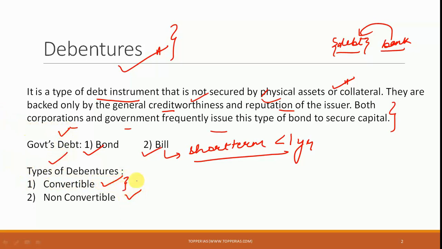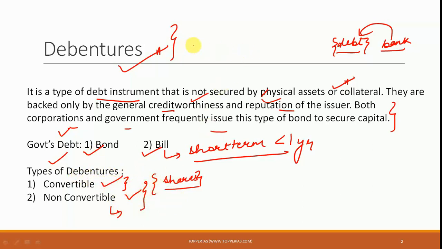In the convertible type, in return for the debt that has been taken by the corporation, this debt can be converted into shares depending on the willingness of the lender. So that is the convertible type, and the non-convertible is one where the debt has to be returned in the form of debt only, and it cannot be converted into shares later. So these are the two types of debentures that corporations largely seek.